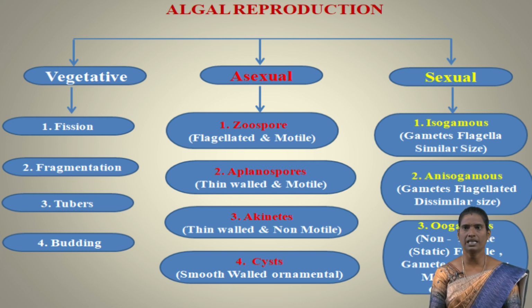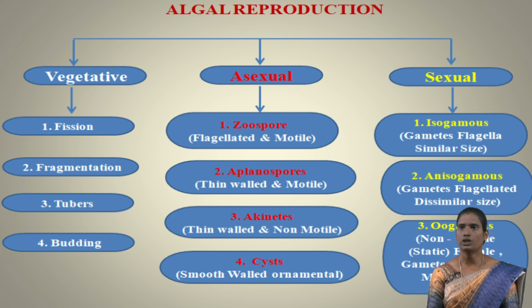The zoospore is a flagellated and motile spore. Aplanospore is a thick-walled non-motile spore. Akinetes are thick-walled non-motile spore-like structures, and a cyst is a smooth-walled or ornamental type of cyst formed. This asexual type of reproduction is involved in unfavorable conditions.